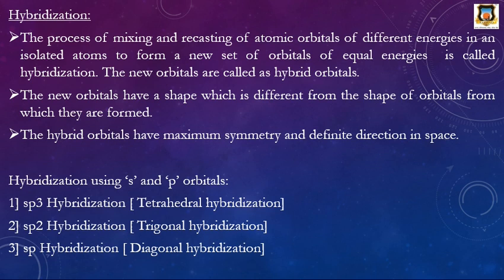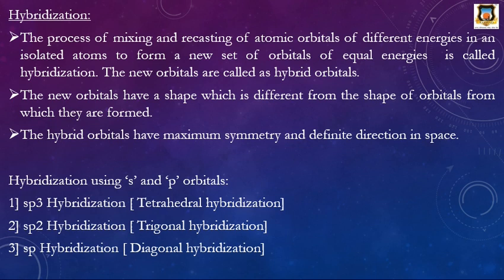First hybridization type is sp3 hybridization and it is also called a tetrahedral hybridization because when the atom undergoes sp3 hybridization, the molecule has the tetrahedral geometry. Therefore, this hybridization is also called tetrahedral hybridization.